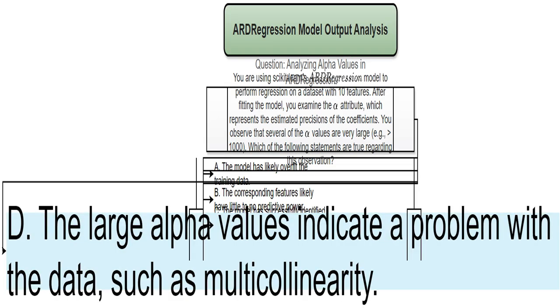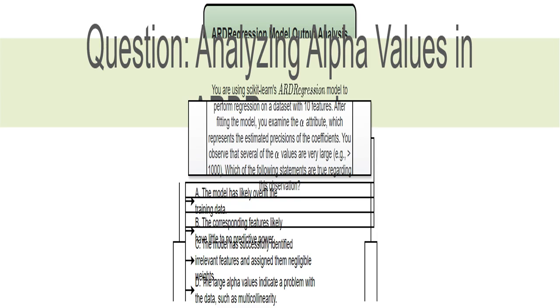While multicollinearity is a problem, where features are highly correlated, large alpha values don't directly imply it. They suggest the model believes that some features aren't important for prediction. Let's focus on the core meaning of alpha values. Overfitting is less likely because ARD's regularization usually prevents it. ARD tries to reduce the impact of features that are less important.